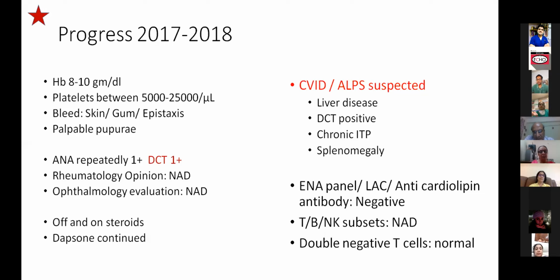So at this time, CVID or ALPS was suspected, and we looked for liver disease. DCT was positive, chronic ITP was there, and splenomegaly was there, so these two probable diagnoses were suspected. The ENA panel, LAC, and anticardiolipin antibodies were negative, T, B and NK subsets were normal, and double negative T cells were normal.